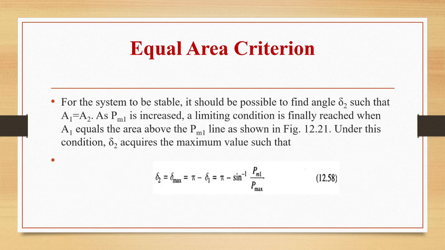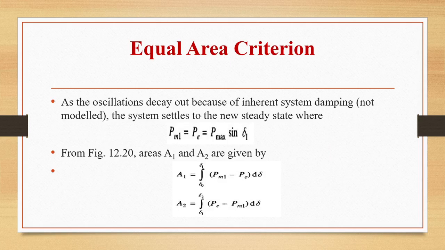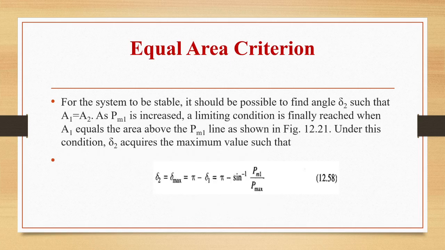So A1 and A2 areas we are writing from the figure. A1 is equal to the integral from delta naught to delta 1 of PM1 minus PE d delta, and A2 is equal to the integral from delta 1 to delta 2 of PE minus PM1 d delta. For the system to be stable, it should be possible to find angle delta 2 such that A1 is equal to A2. As PM1 is increased, a limiting condition is finally reached when A1 equals the area above the PM1 line.